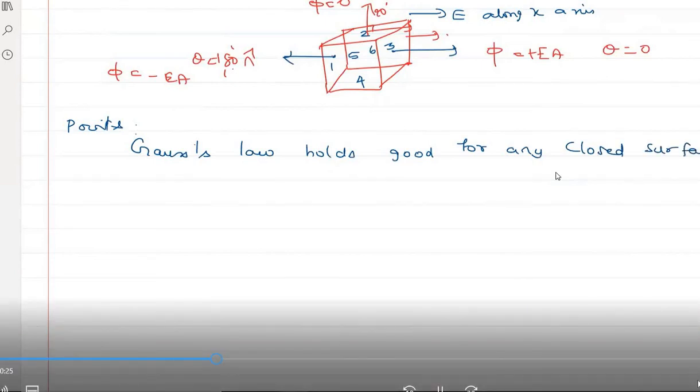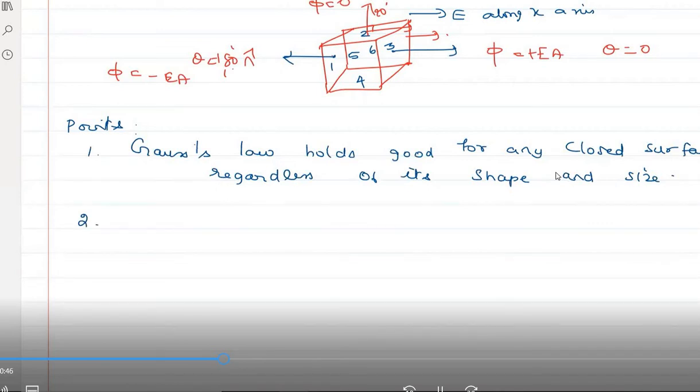It is not necessary that the shape should be regular or the size should be proper. Any surface, regardless of its shape and size. But for our convenience, we are using spherical and cylindrical. But Gauss law is holding good for all these things. Clear? It does not depend upon any shape and surface. Gaussian surface, yesterday itself we have seen.